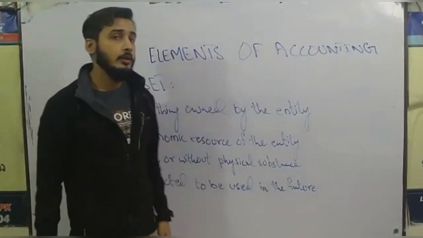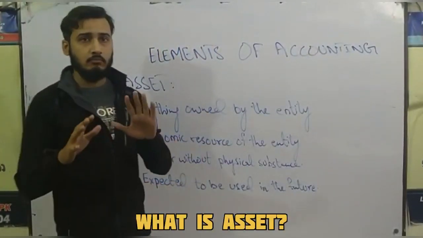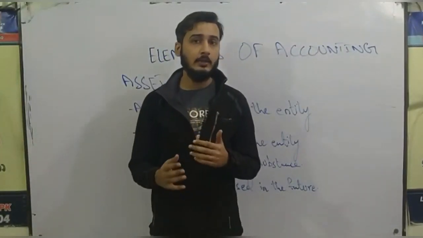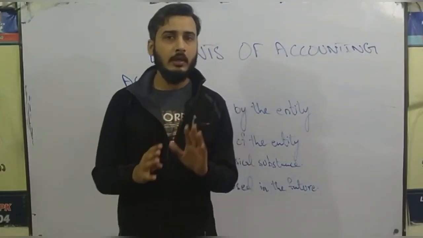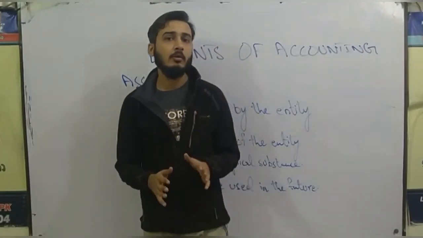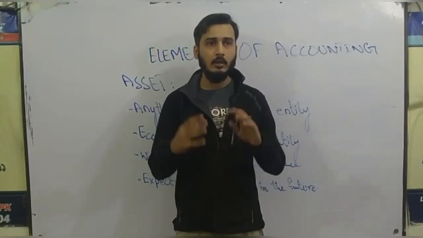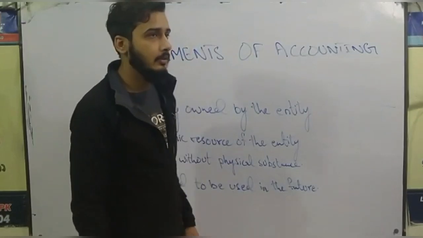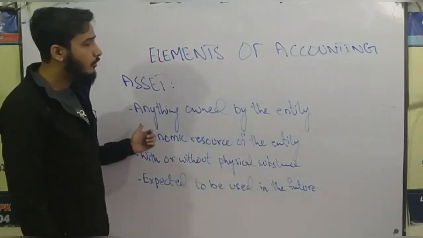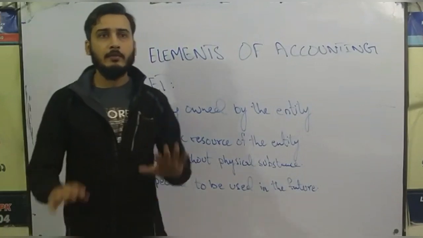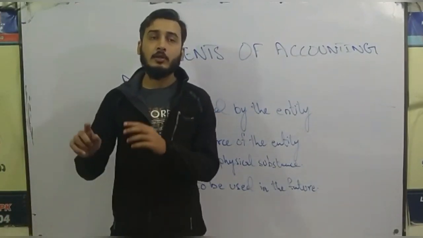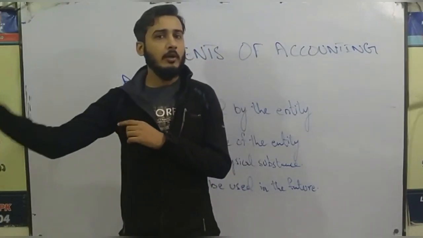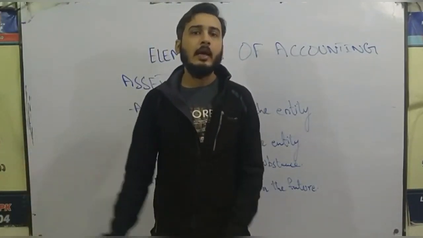Firstly, we are going to discuss what an asset is. If something is lying at the premises of the company, how should I classify it as an asset? If the thing qualifies the 4 conditions, then we'll classify it as an asset of the company. Number 1, it should be owned by the entity. If something is lying in the premises of the company and it is owned by someone else, meaning the possession is with us but the ownership belongs to someone else, then we'll not say it is an asset of the company.